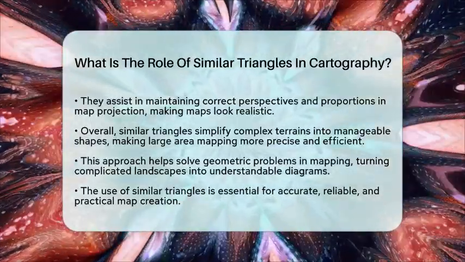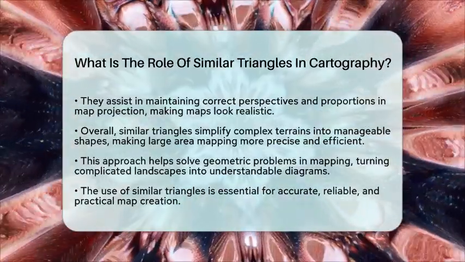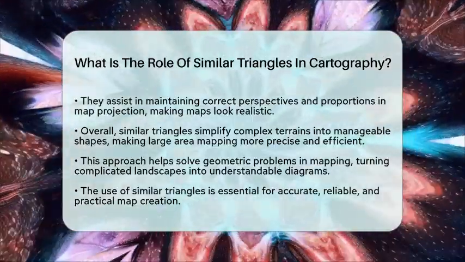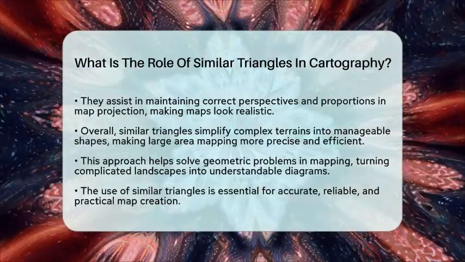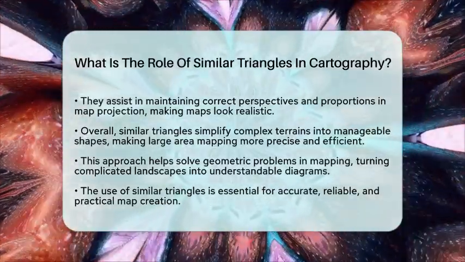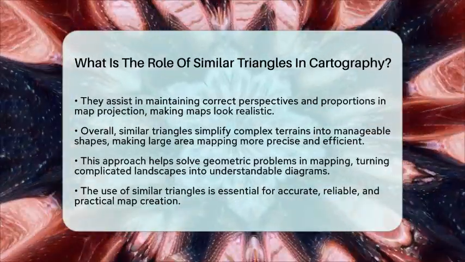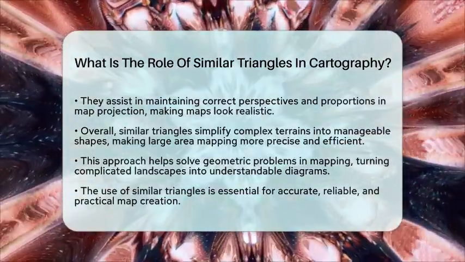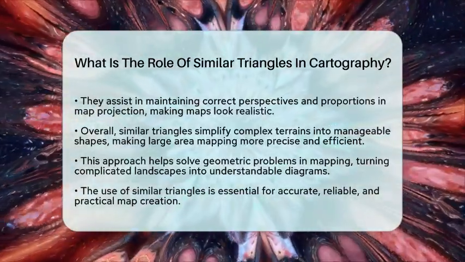To sum up, similar triangles help in cartography by allowing the creation of accurate scale maps, enabling indirect measurements of inaccessible distances and heights, and ensuring the shapes and angles on maps are proportional to real-world features. They make mapping large, complicated areas much easier and more precise.